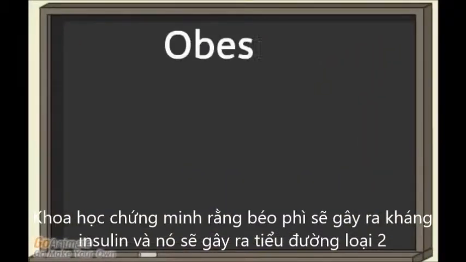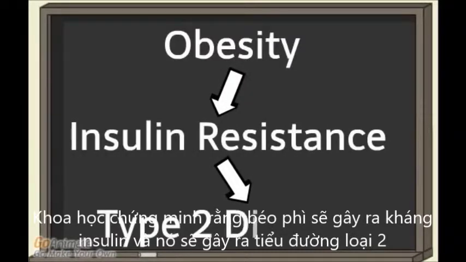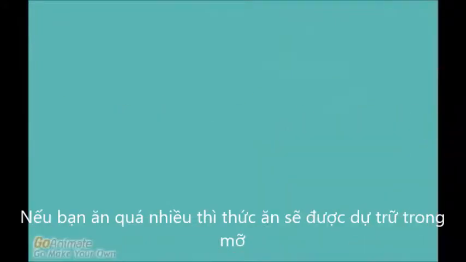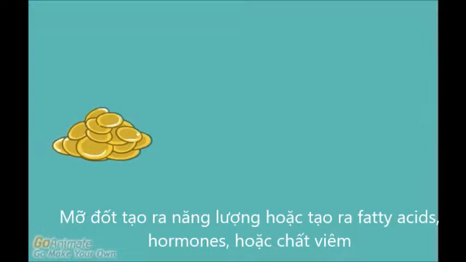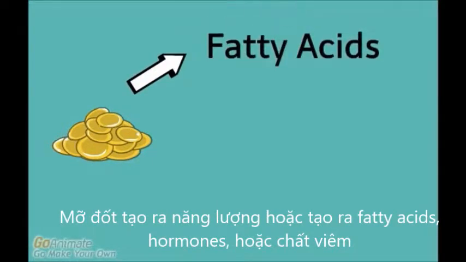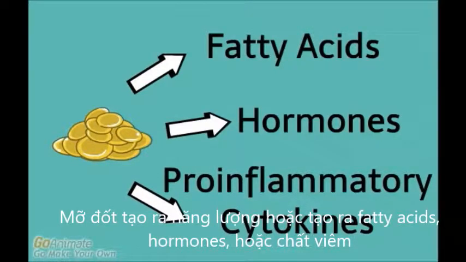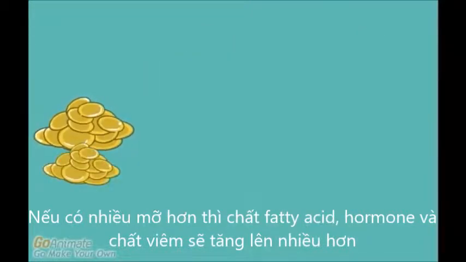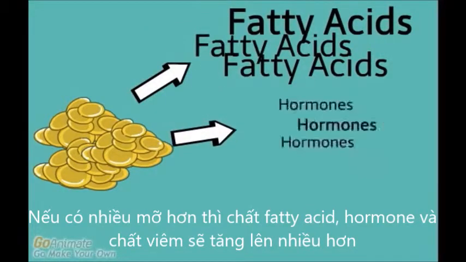Research shows that obesity can lead to insulin resistance, which can then lead to type 2 diabetes. Let's take a closer look at how this works. When the calories you consume are greater than the calories you use for energy, the excess calories are stored as fat, also known as adipose tissue. Adipose tissue can be burned for energy, but it also releases fatty acids, hormones, and pro-inflammatory cytokines as part of its normal function. As adipose tissue accumulates, the release of fatty acids, hormones, and pro-inflammatory cytokines also increases.